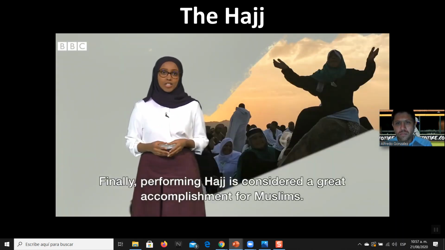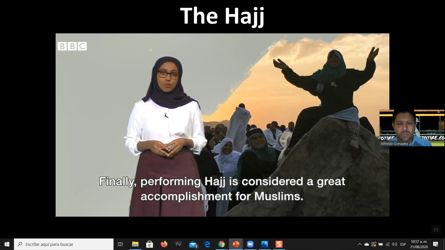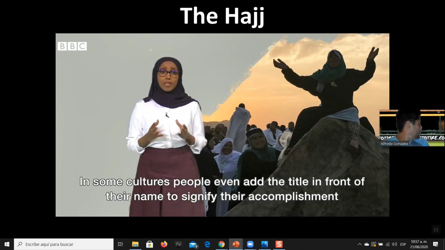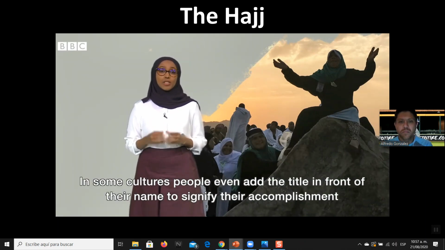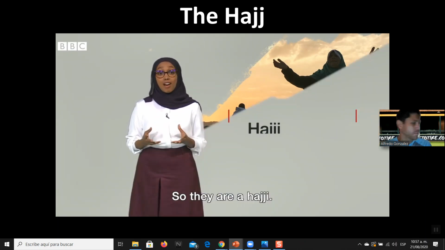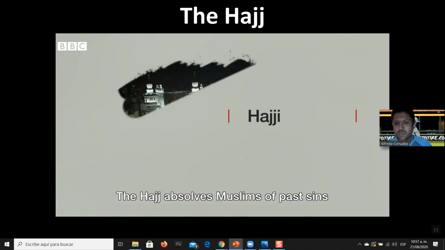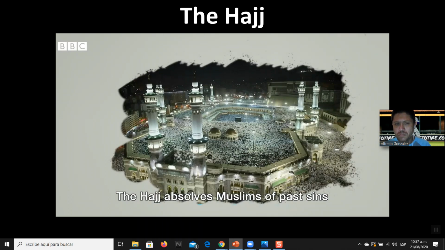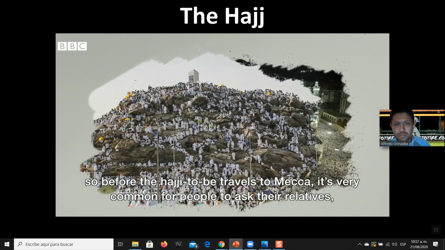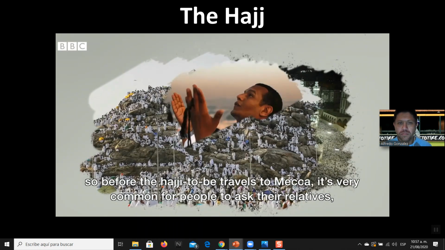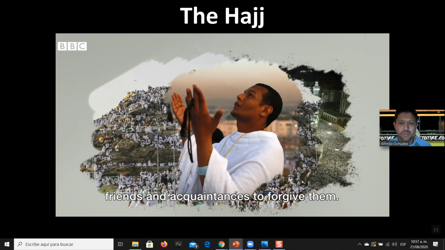Finally, performing a Hajj is considered a great accomplishment for Muslims. In some cultures, people even add the title in front of their names to signify their accomplishments, so they are Haji. The Hajj absolves Muslims of past sins, so before the Hajji-to-be travels to Mecca, it's very common for people to ask their relatives, friends and acquaintances to forgive them.